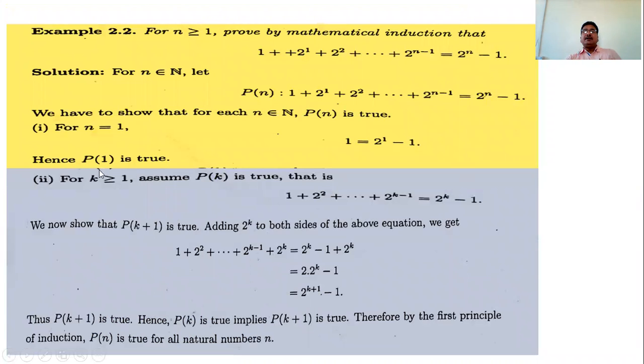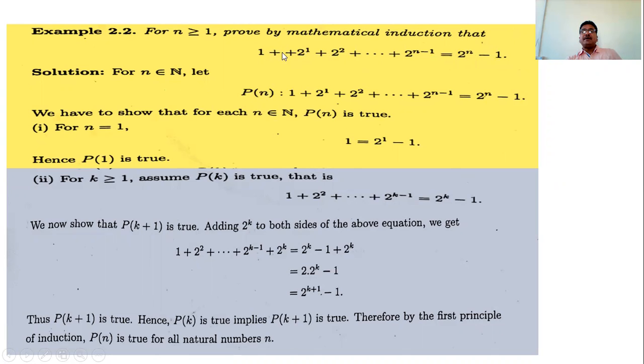The next example on mathematical induction: for n greater than or equal to 1, prove by mathematical induction that 1 plus 2 raised to 1 plus 2 raised to 2 plus 2 raised to 3 and so on up to 2 raised to n minus 1 is equal to 2 raised to n minus 1. Here the 1 is actually 2 raised to 0, so the nth term is 2 raised to n minus 1. So we have to prove this.